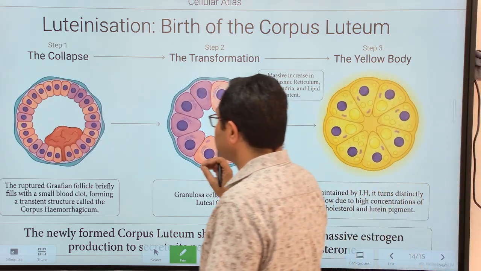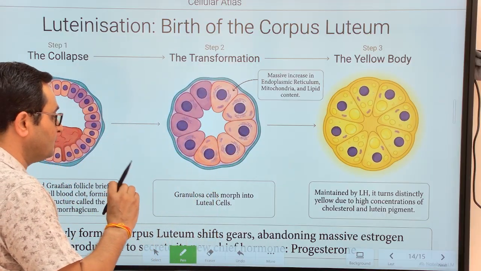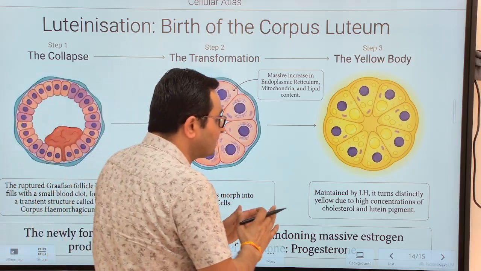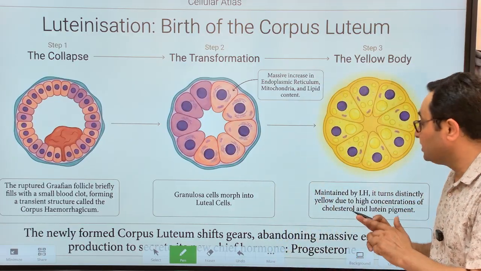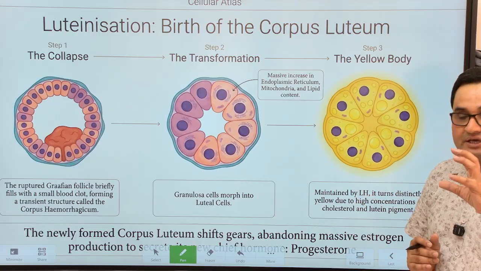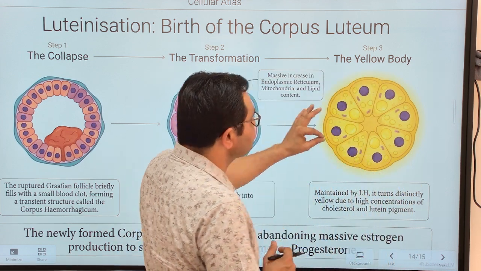That means the corpus luteum is a yellow body, a yellow-colored structure rich in cholesterol and yellow-colored lutein pigment. This corpus luteum is mainly meant to produce the hormone progesterone. It is not only producing progesterone, but other hormones like estrogen, relaxin, and inhibin are also produced from this corpus luteum.